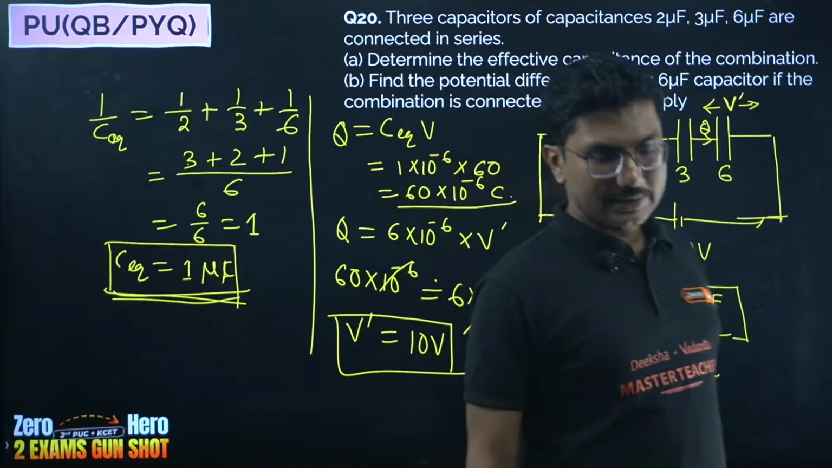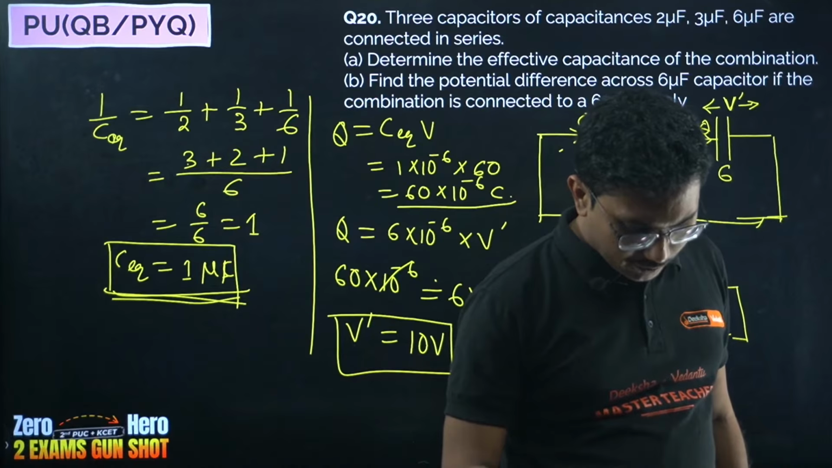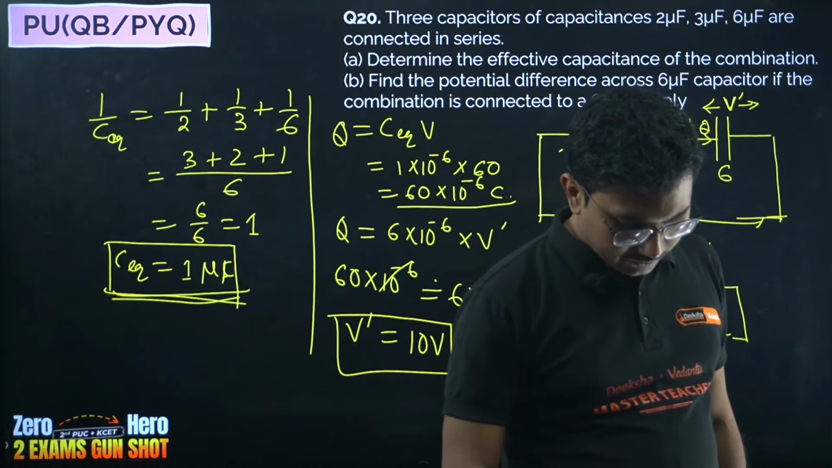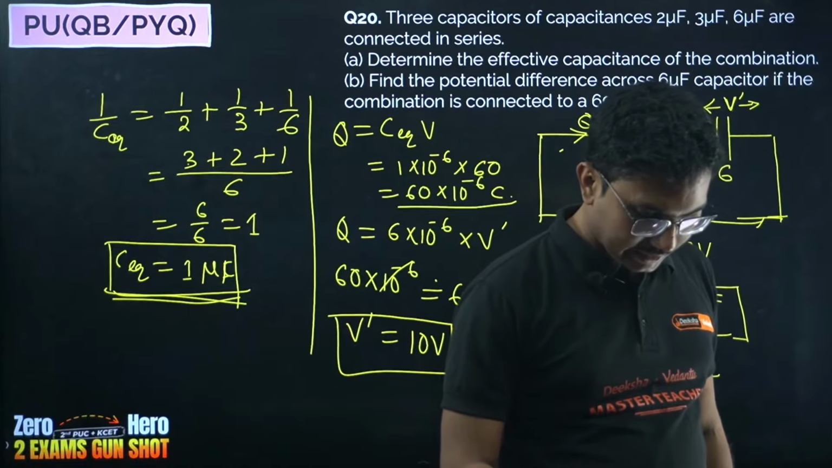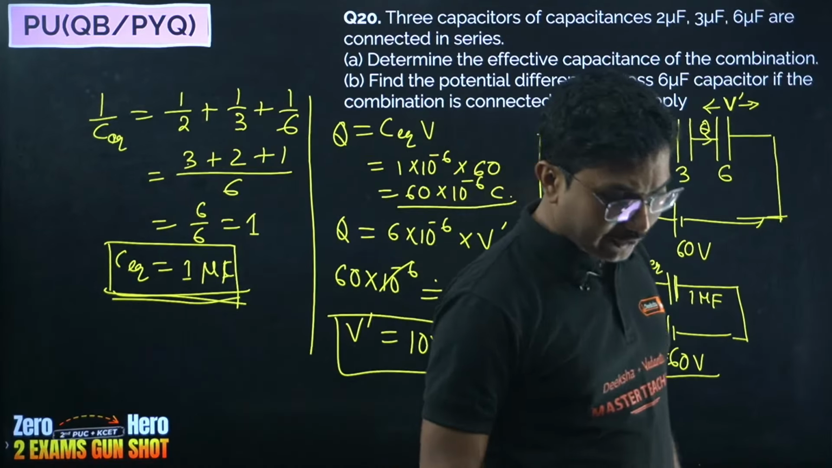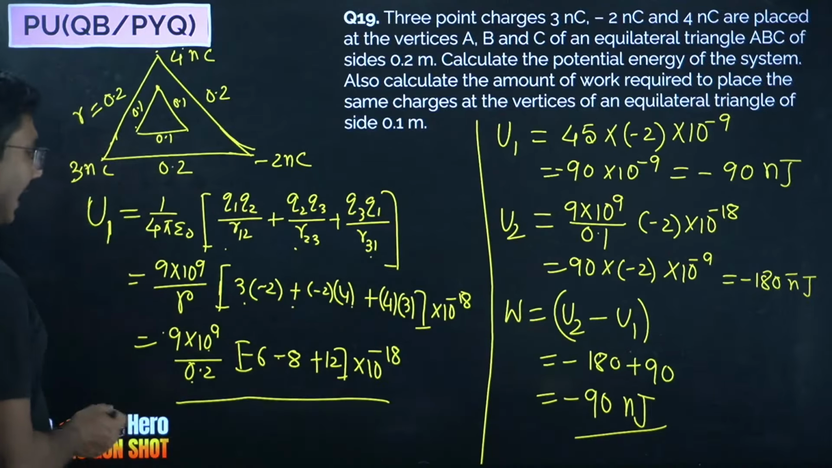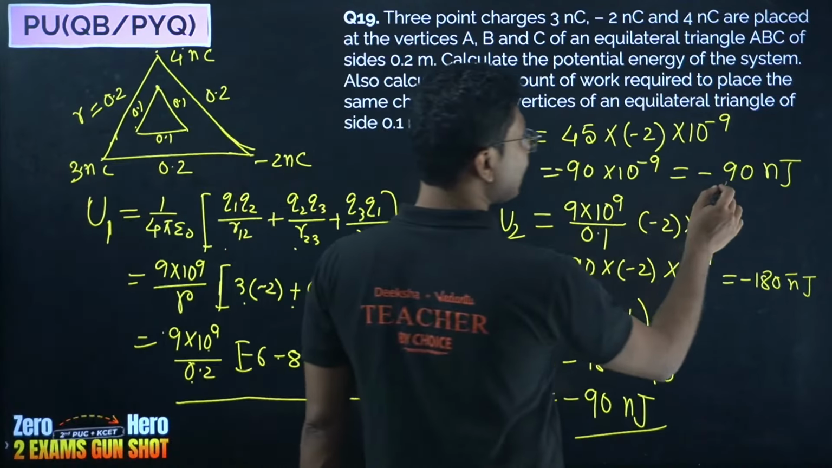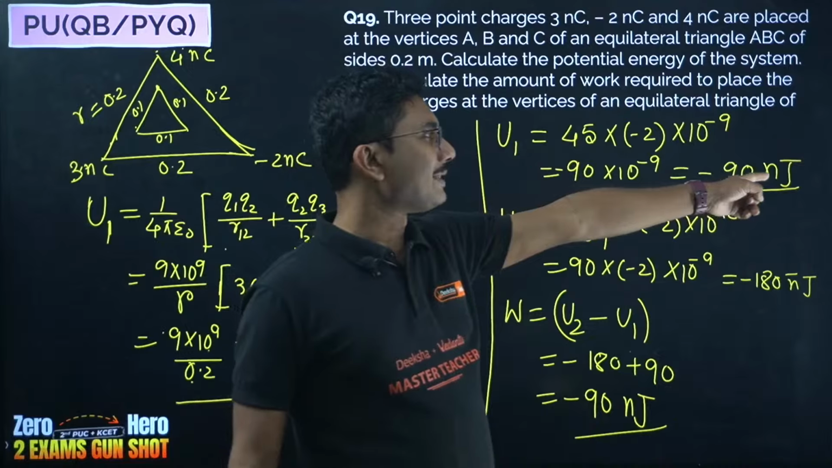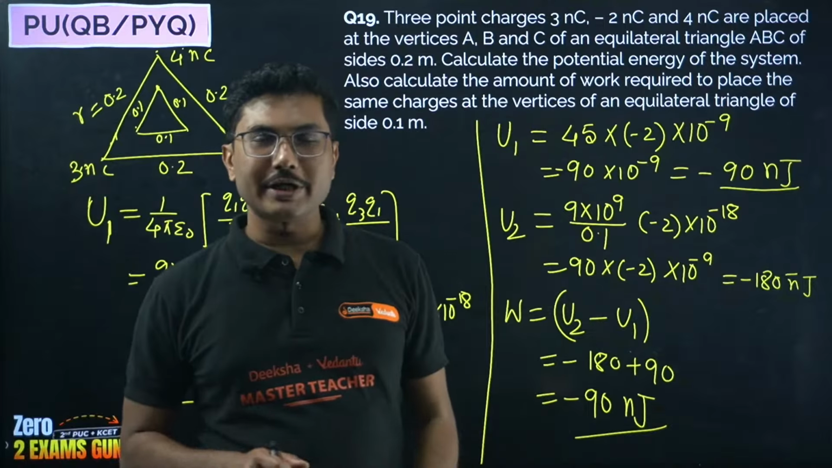Now the first part is easy. For the second part, sir, first I found U1 equals 9 into 10 to the power of minus 8 joules, U2 is 18 into 10 to the power of minus 8 joules, and then find the work done. Yes, correct. 9 into 10 to the power of minus 8 can be written as 90 into 10 to the power of minus 9. Why have I used this?